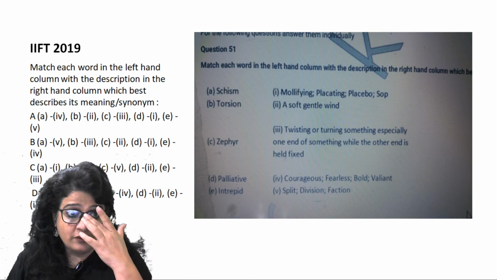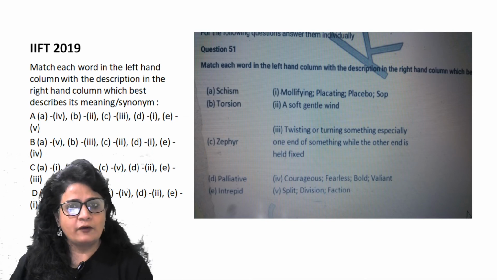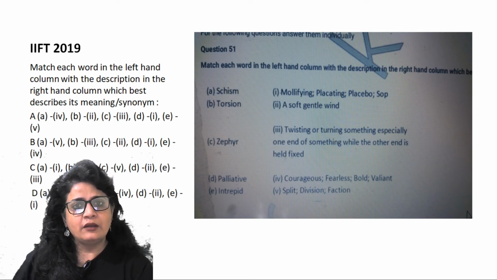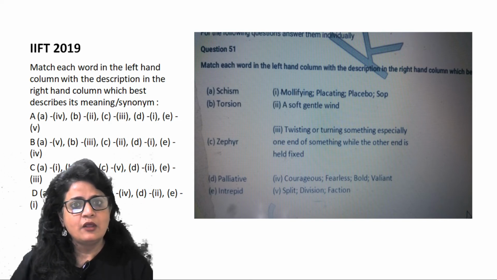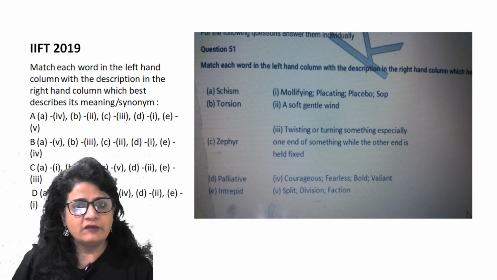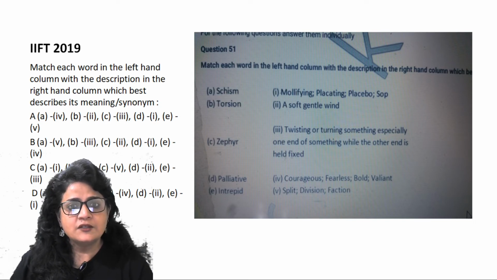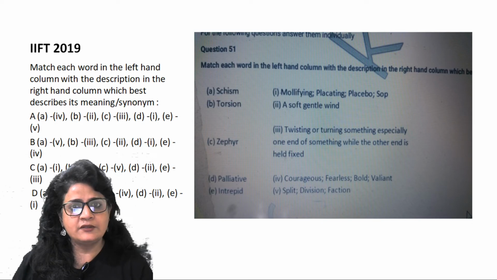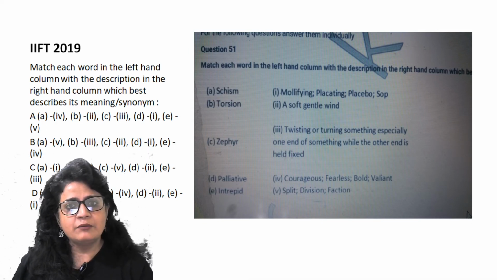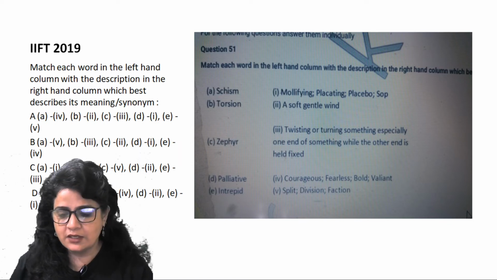So we all know that Congress was founded in 1885. In 1907, there were two parts of Congress. The Congress divided between moderates and extremists. So what we call garam dal and naram dal, right? That's how we call the division of Congress. It happened because there was a schism between the members of Congress. So schism is basically for the division because there is strong disagreement. There is polarized opinion, and that is why people cannot work unitedly. People cannot work unanimously. That's why there is a schism.